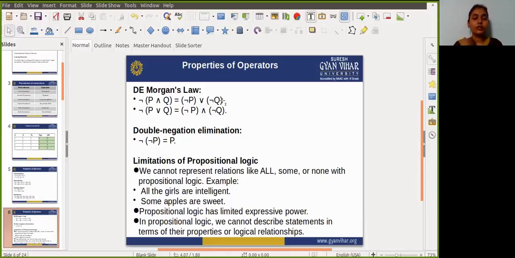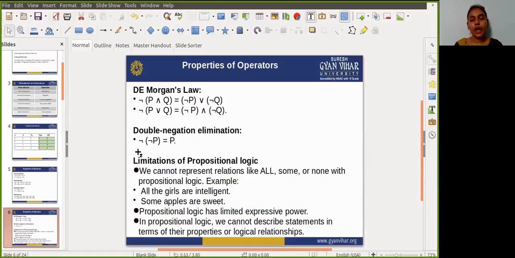Again, in the second case, it applies the NOT condition on the result of P or Q. This is the same result you will find if you AND the negation of P and the negation of Q. So both the LHS and RHS truth tables are the same.